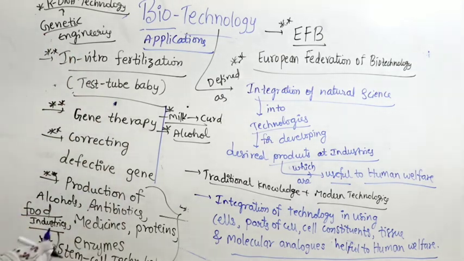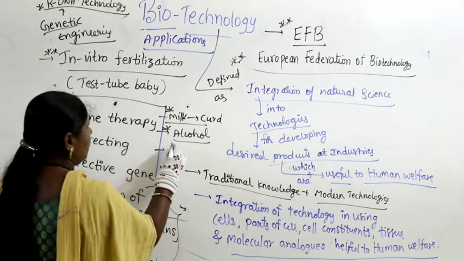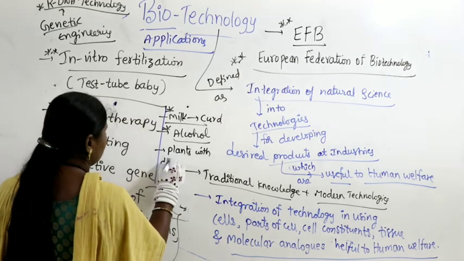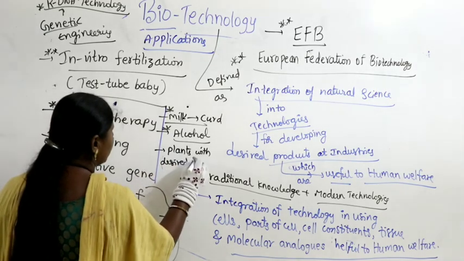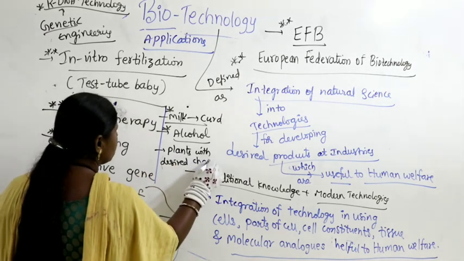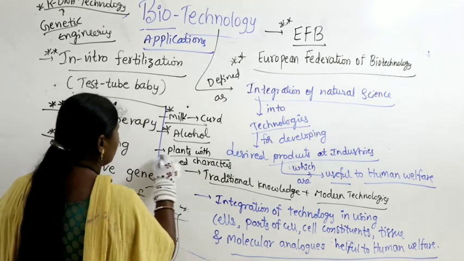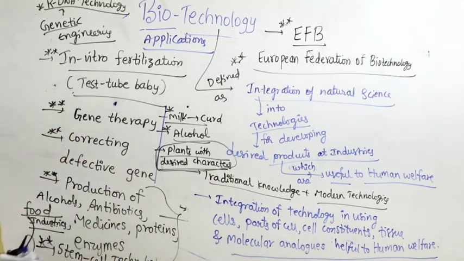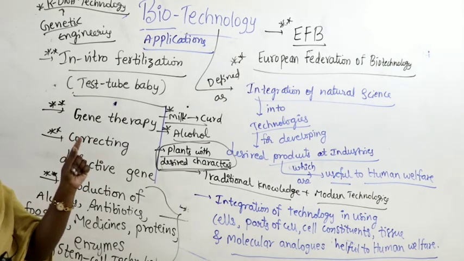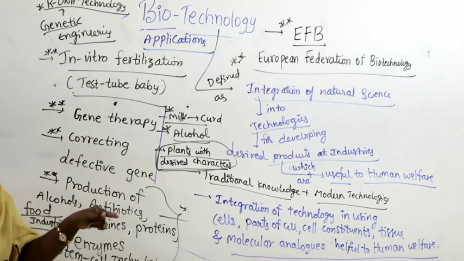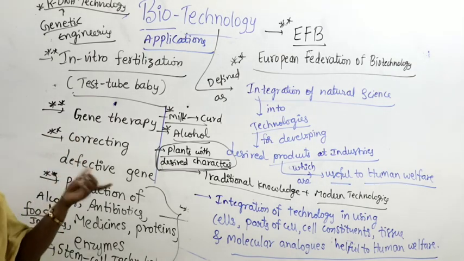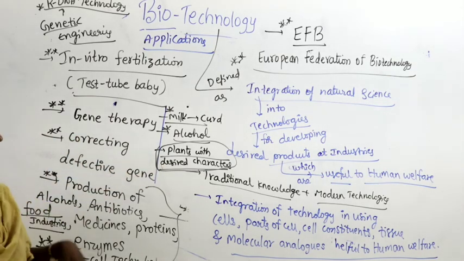Nowadays we are producing plants with desired characters. Why? I want the rice grain to be bigger, so I am transferring the gene which can give big size to the rice, like basmati rice. So, plants with the desired characters.